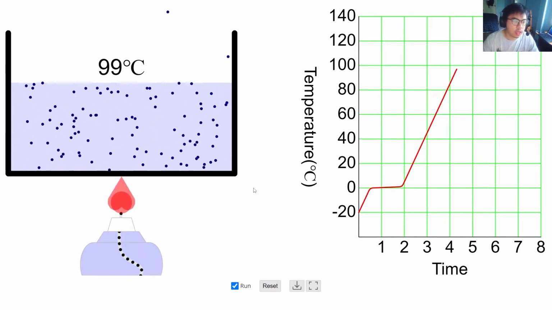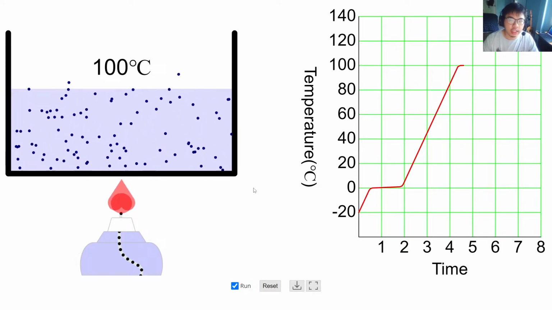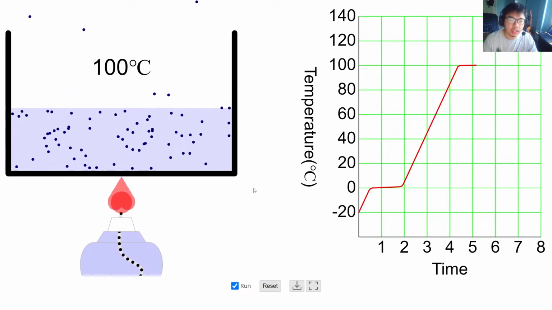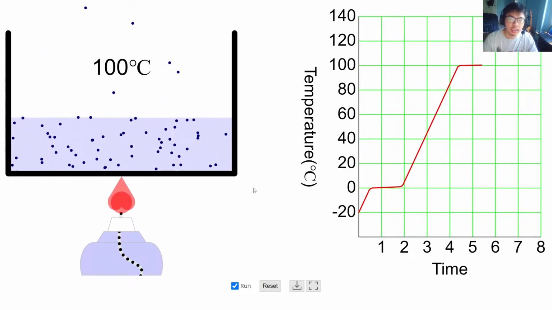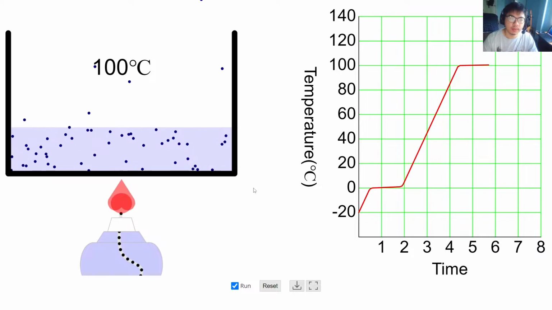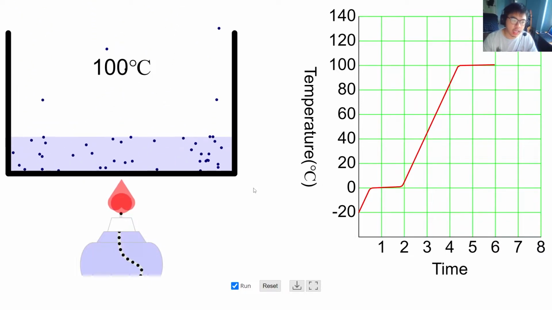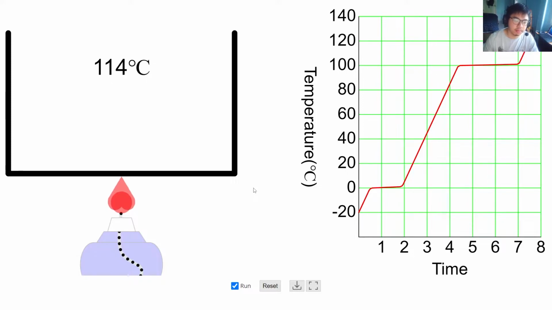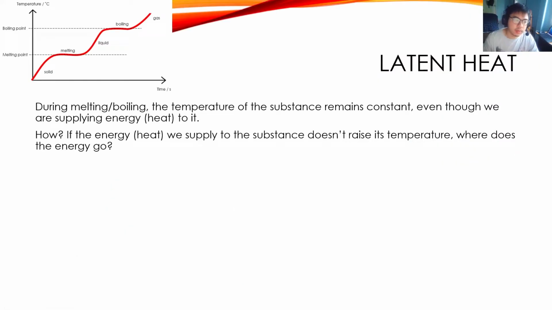And now the water is going to boil. And you can see again, we are still giving the water energy, but its temperature doesn't rise. Why is that so? And then you will see again, once everything has completely boiled off, the water has become water vapor or steam, the temperature begins to rise again. So in this case, it's the temperature of the steam. So where does the energy go? We are still supplying it energy, or it's losing energy in the case of cooling. Where does the energy go?